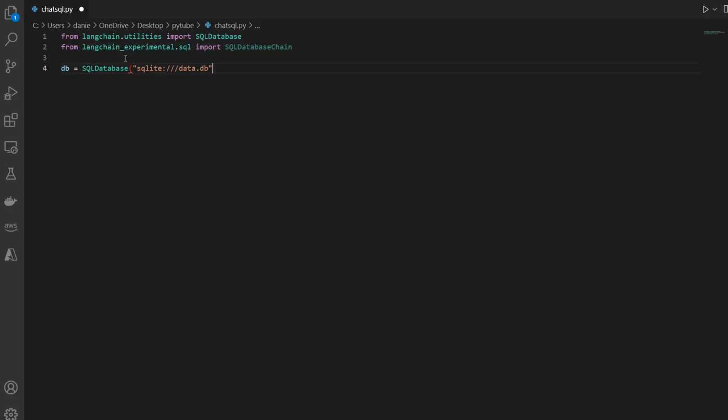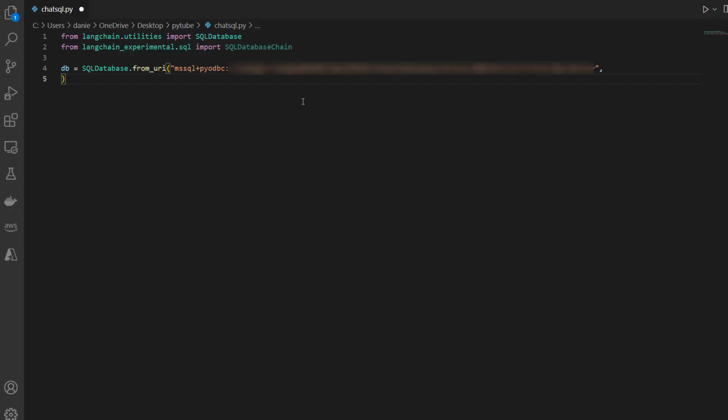So instead of using the SQLite database, I'm going to use the connection string, from my local database, so from URI. Then I need to specify the path. I already have this, so let me just copy it and paste it in here like that. Here we go. You need to specify your username and your password. Of course, you could also define them as variables and import them with a config parser or anything like that, so you don't need to hard code them directly in the path.